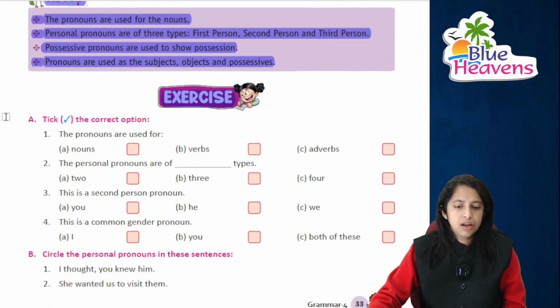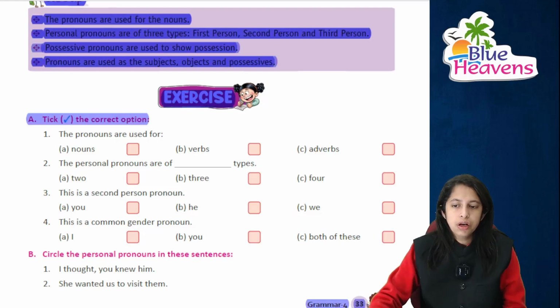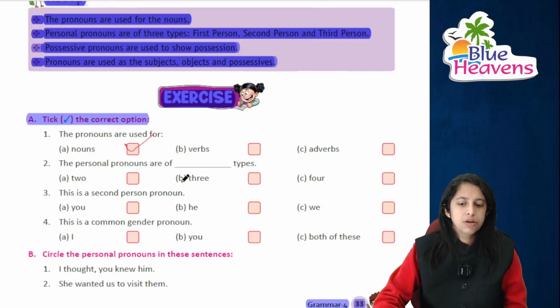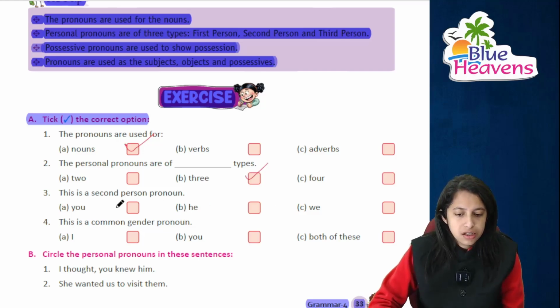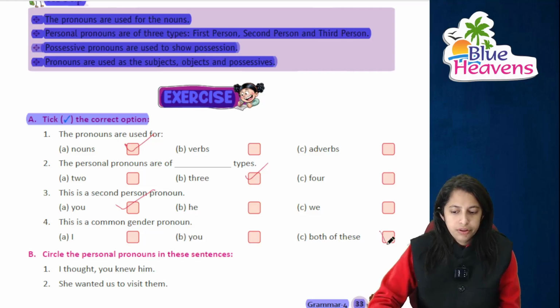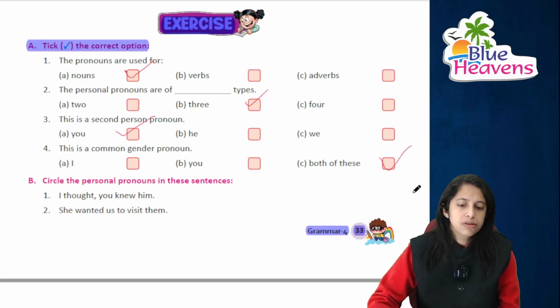Moving on to the exercise, first we'll be doing the correct option. So the pronouns, they are used for nouns की जगह use होते हैं. Personal pronouns जो होते हैं, they are of course of 3 types. This is the second person, that is you, and this is a common gender pronoun, both of these, right? Now you have to circle the pronouns. I thought you know him, this is I, right? I is a pronoun. She wanted us to visit them, she.